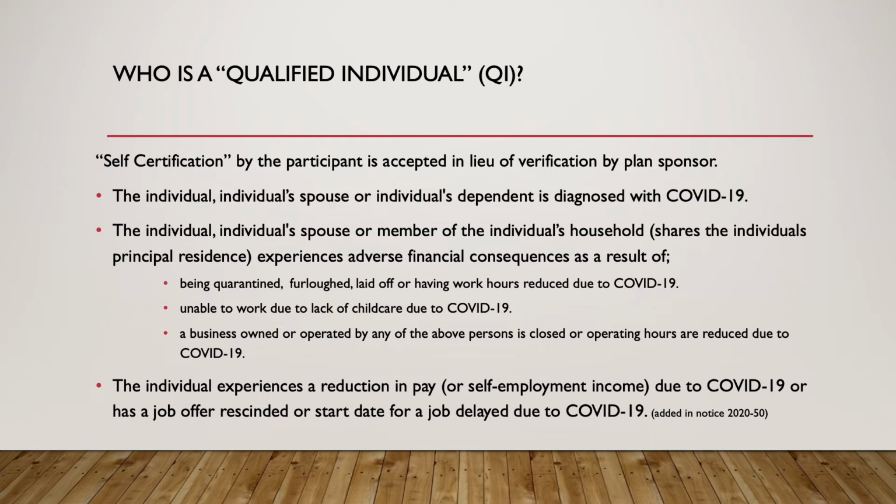Or a business owned or operated has closed, so basically the hours shut down. And then, as was added in Notice 2020-50, the individual experiences a reduction in pay or even self-employed income.